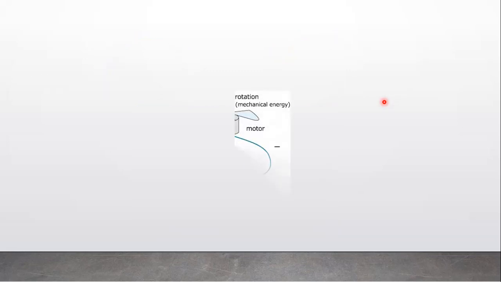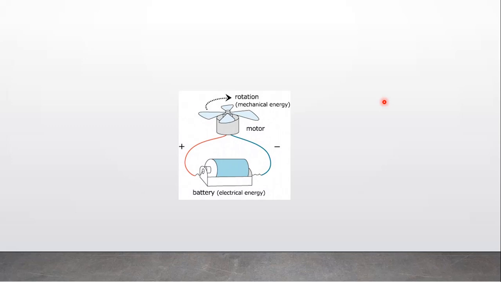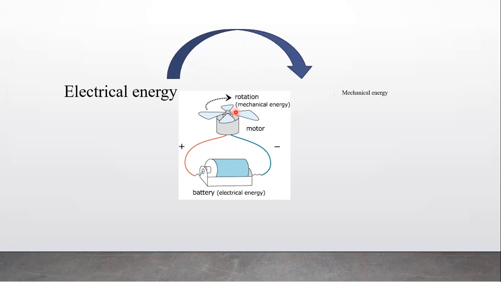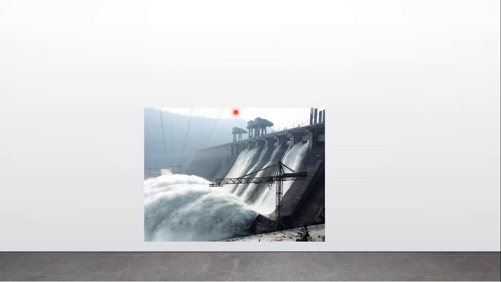Electrical energy. Also here, the blades of this fan rotate due to what? The electrical energy. So electrical energy is converted into mechanical energy in the working of a fan. So all these are examples of transformation of energy.